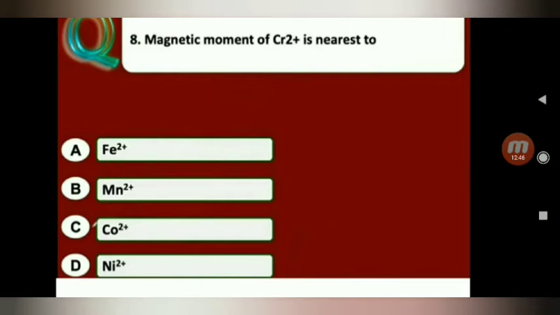Next one. Magnetic moment of Cr+2 is nearest to: A. Fe+2, B. Mn+2, C. Co+2, D. Ni+2. So in this Cr+2, how many unpaired electrons are available? First of all, check.